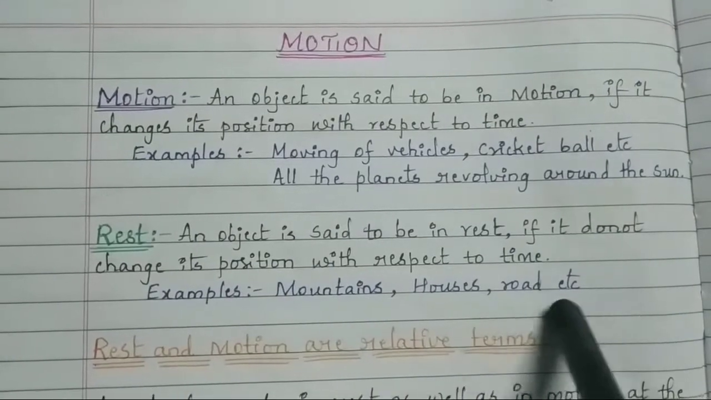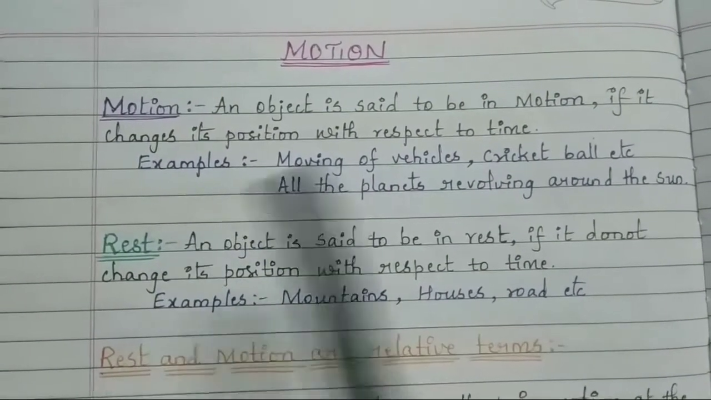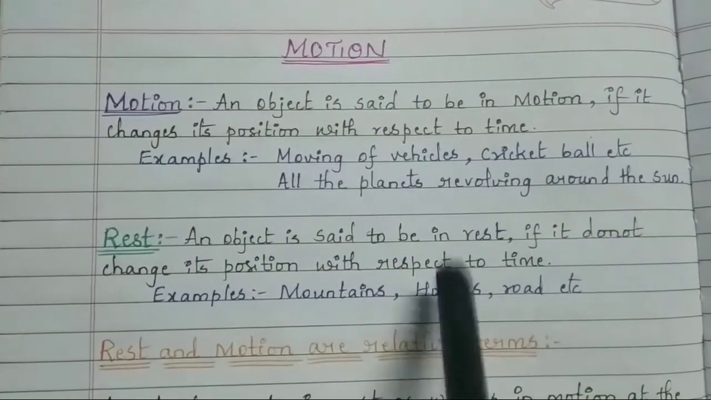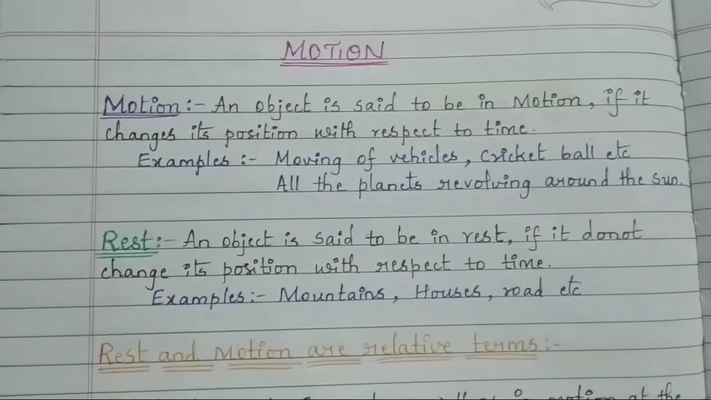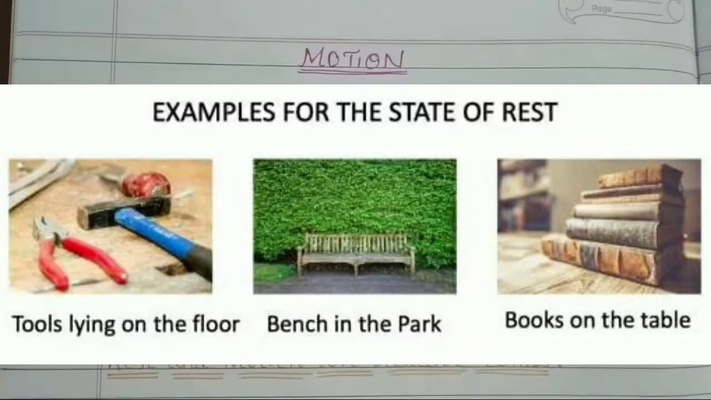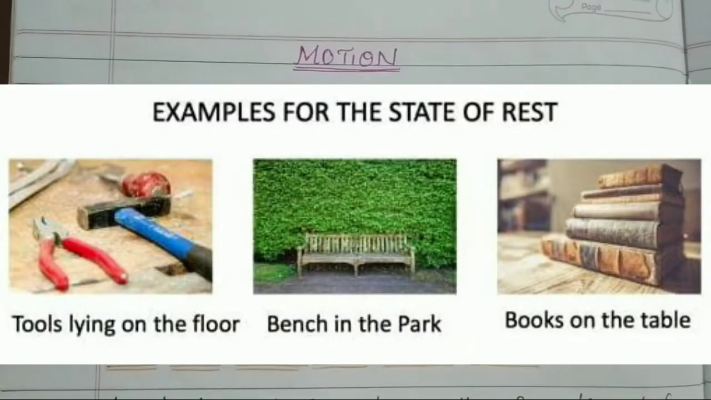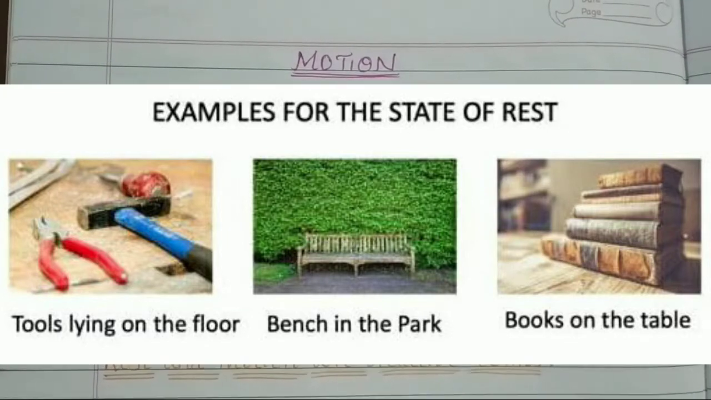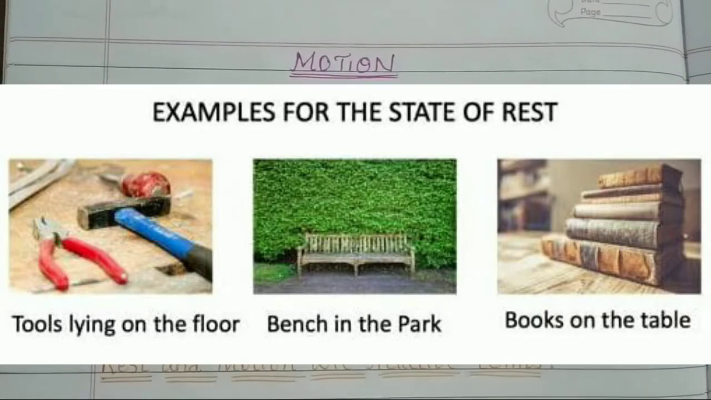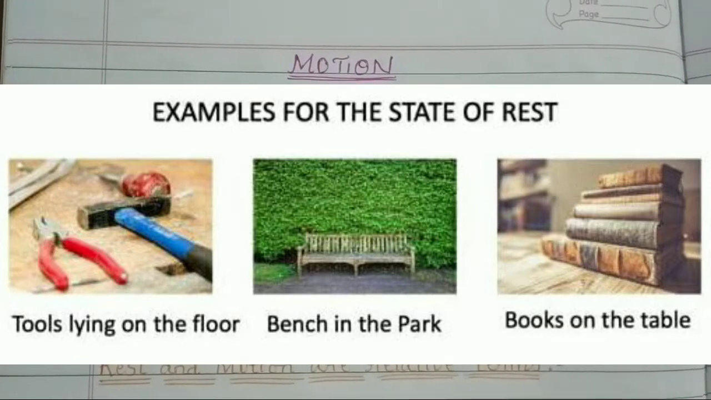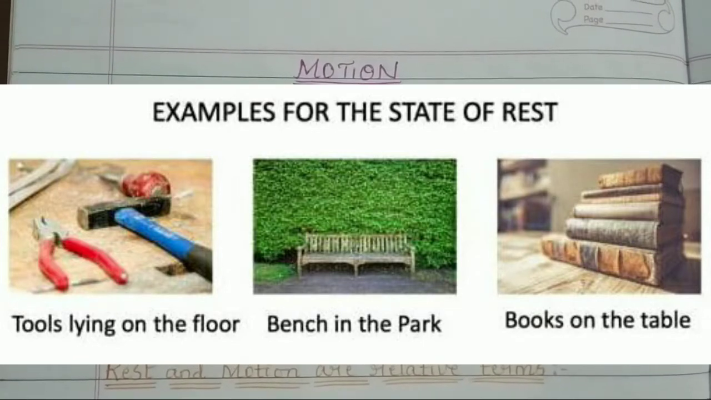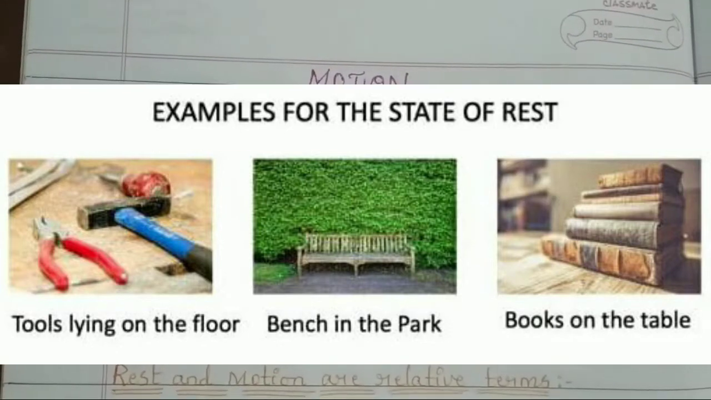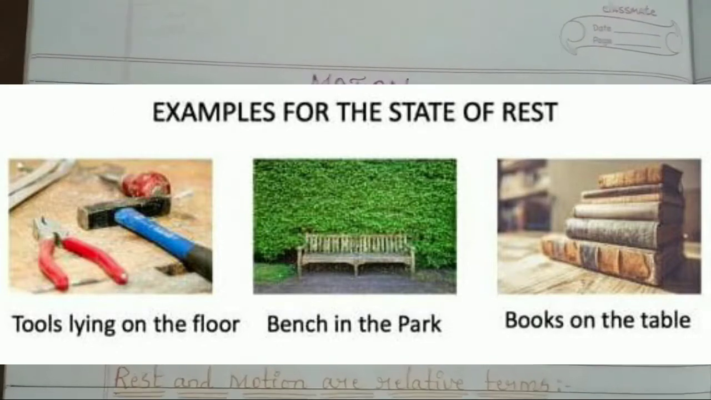Can you see these things, whether they are in motion, whether they are moving? No, they are in rest position. You can see one more example on the screen, there are 3 examples in that. Tools lying on the floor. You can see some tools lying on the floor. If you are not in touch with that tool, is it moving? No, it is not possible for them to move without anybody's help. So it means they are in the state of rest.